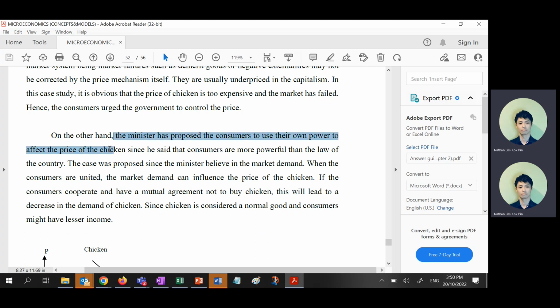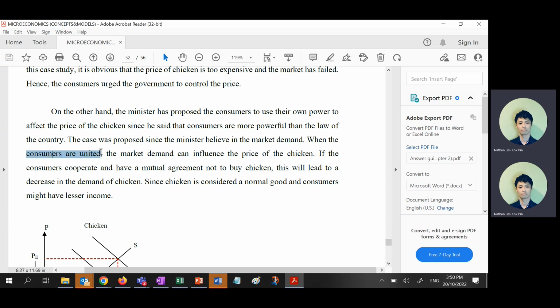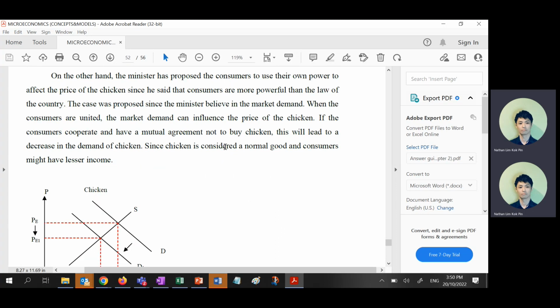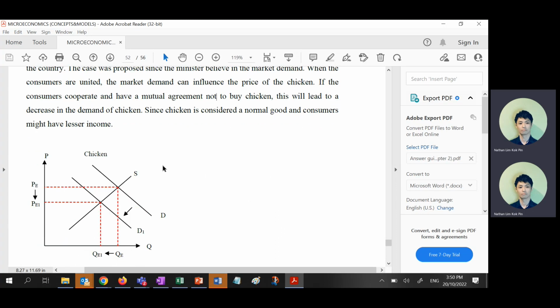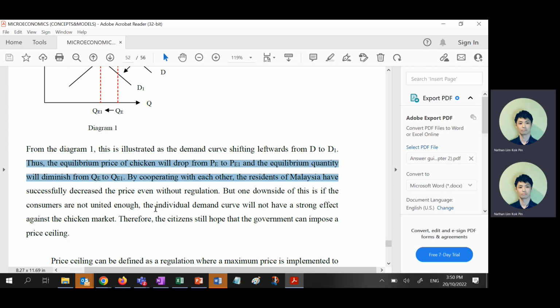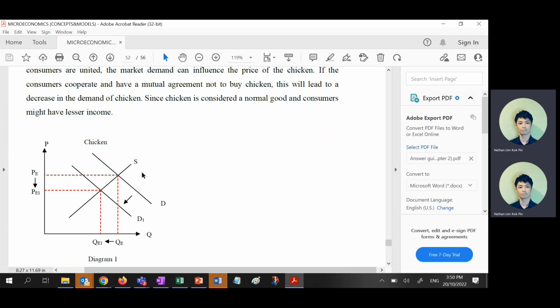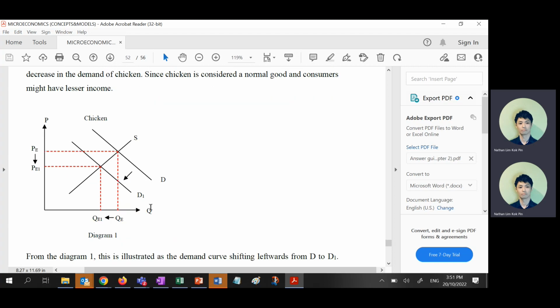On the other hand, they propose to use their own power. What is their own power? Like what I said just now, if you are united, you can influence the price of chicken. If you are not united, then you will lead to... here below I haven't said, right? So if you are united, you can lead to demand decrease. So this is the diagram that you need to draw, right? Demand decrease leading to equilibrium price going down and equilibrium quantity going down, right?